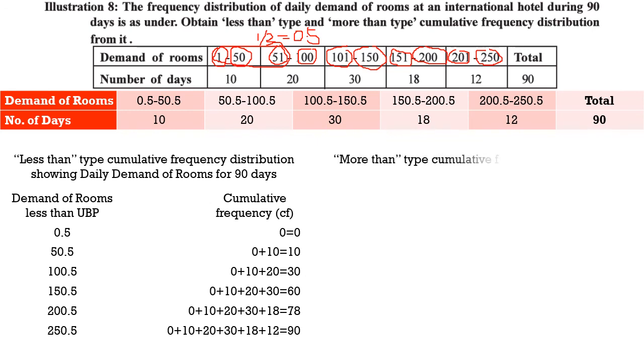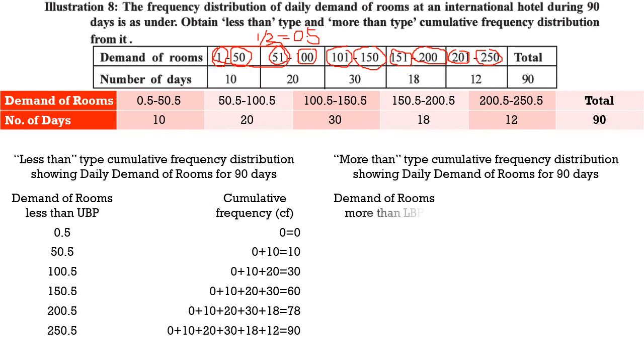Next, we have to find the more than type cumulative frequency distribution showing daily demand of rooms for 90 days. Here the demand of rooms will be more than LBP, the lower boundary point, in the cumulative frequency. The lower boundary point for the first class is 0.5, for the second class it is 50.5, for the third class 100.5, for the fourth class 150.5 and the last class 200.5. To equalize both calculations we are adding 250.5 as an additional value, and additional values get zero frequency.